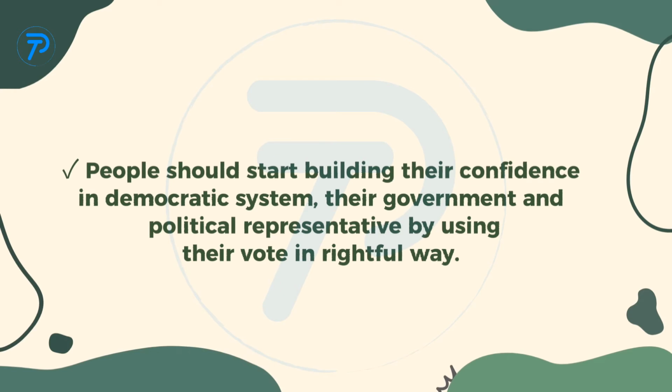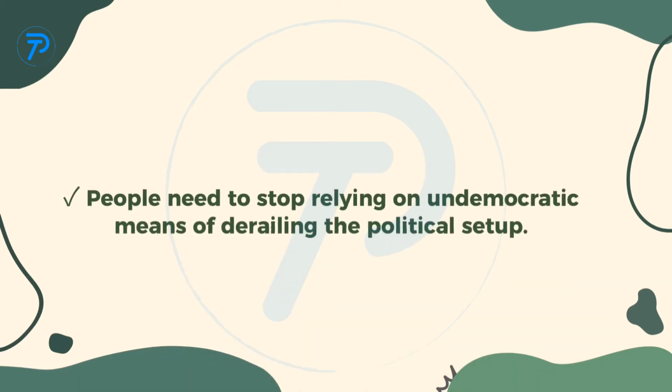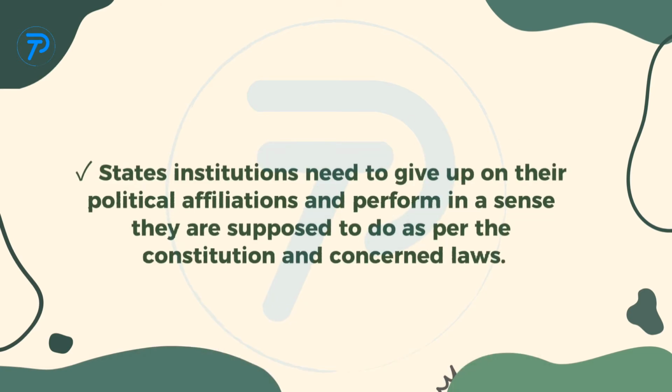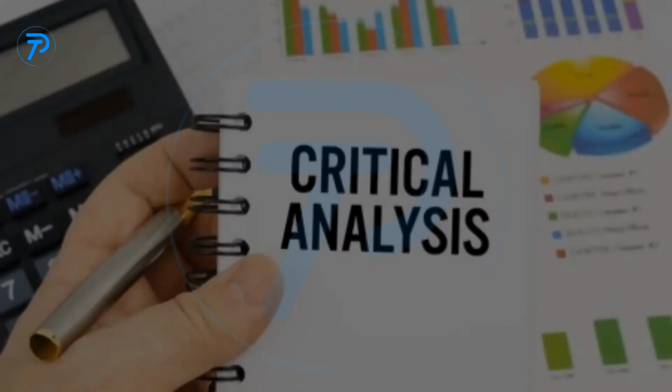People should start building their confidence in the democratic system, their government and political representatives by using their vote in the rightful way. People need to stop relying on undemocratic means of derailing the political setup. State institutions should play their role by working with a neutral agenda and soul for the prosperity of this country. State institutions need to give up their political affiliations and perform in the sense they are supposed to do as per the Constitution and concerned laws.